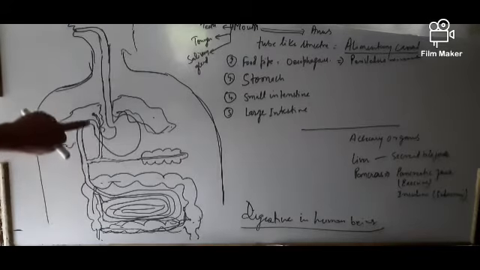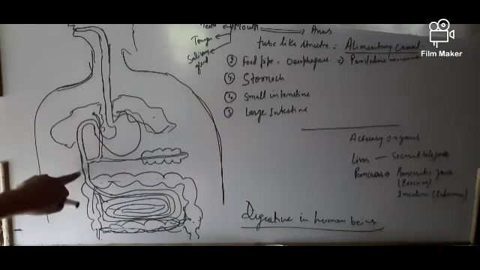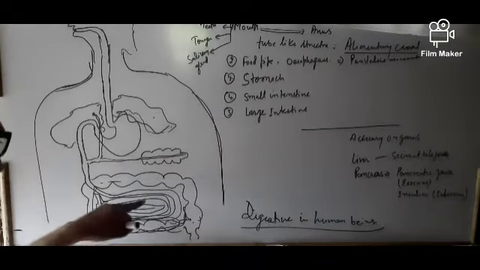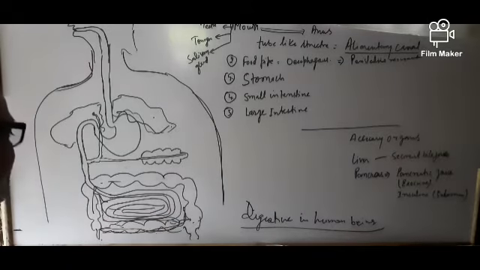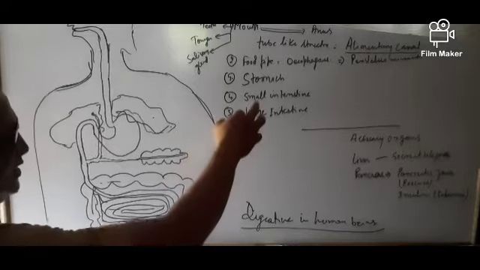Then the stomach goes upward, that is called the pyloric part, and then the jejunum part, and it undergoes into a small intestine.